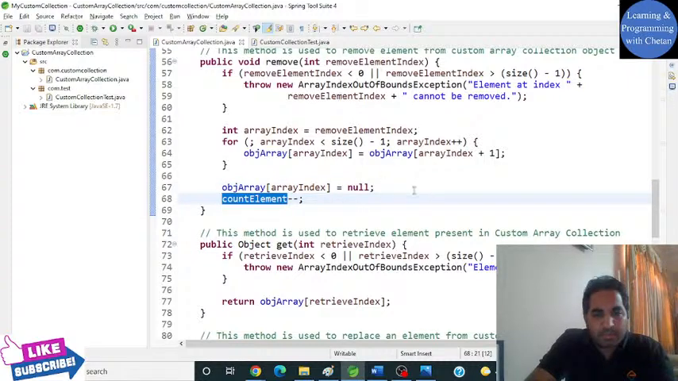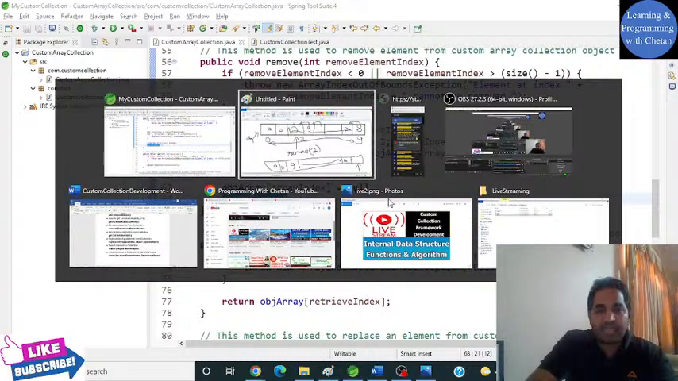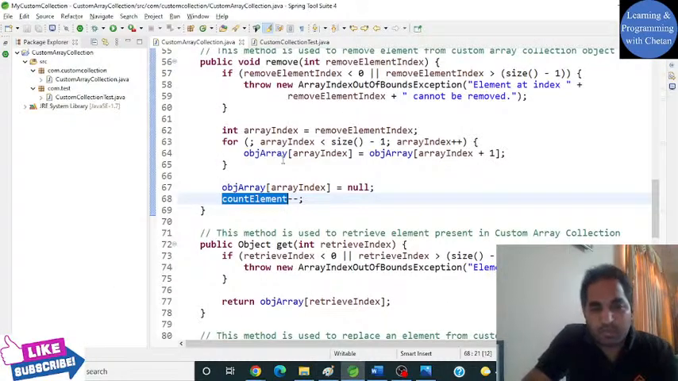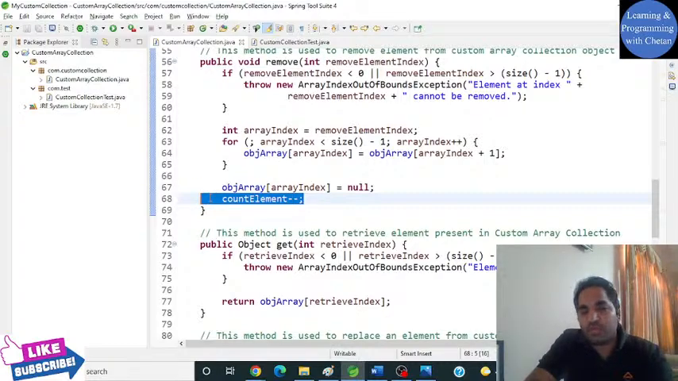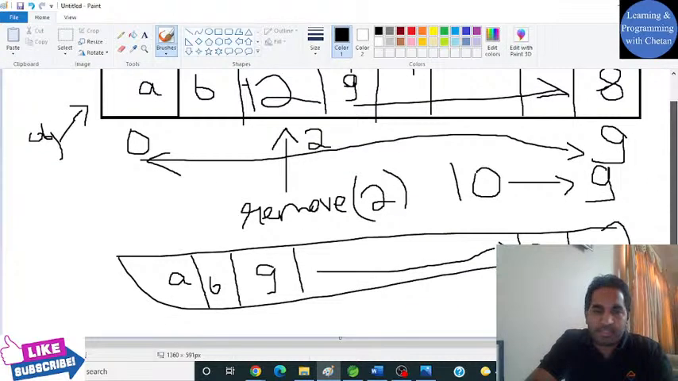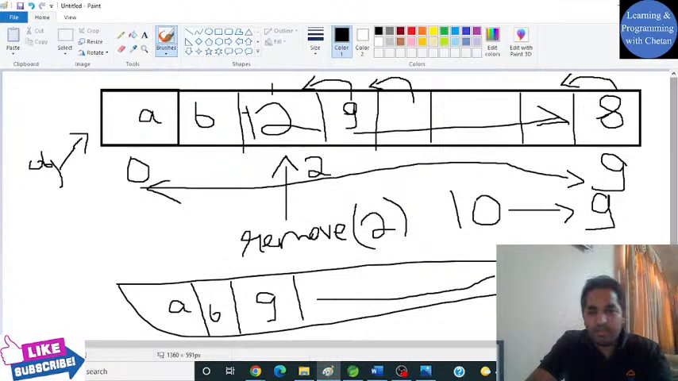And this is our count element to check how many elements are there inside our collection object. So yes, we are reducing its value. Now in place of 10 elements, how many elements are left in our collection? 9 elements. So now we have 9 elements inside our collection object.